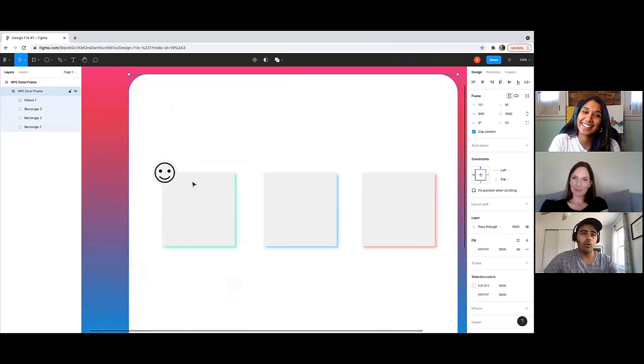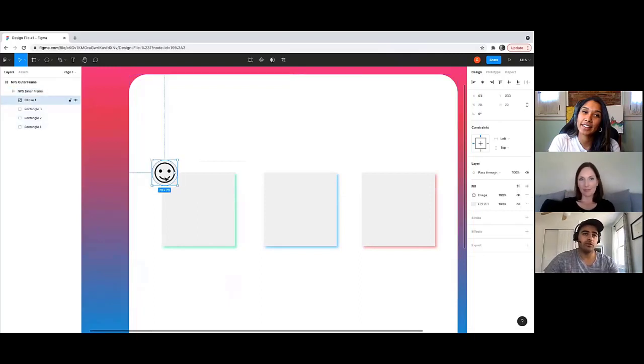Another thing I want to show you is that if I click on this image, you can also change the order of the fills. Right now I have image at the top and then color at the bottom. Now if I drag F2F2F2 to the top, you can't see the image because now it's in the back. So always have the image first and then the color background second, so that the color background isn't overlapping the image.